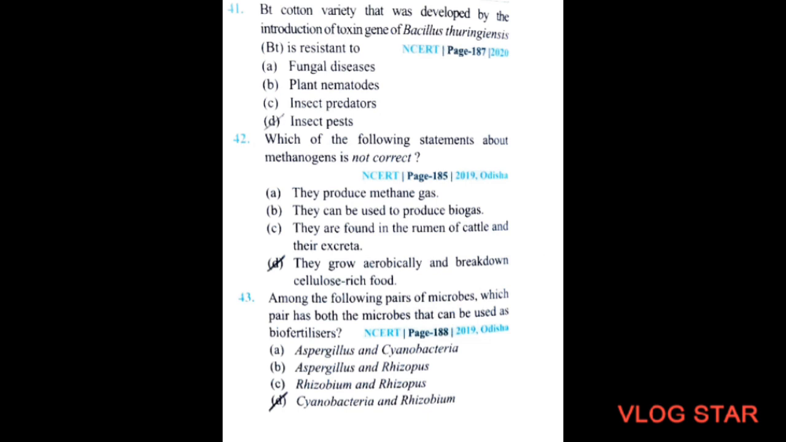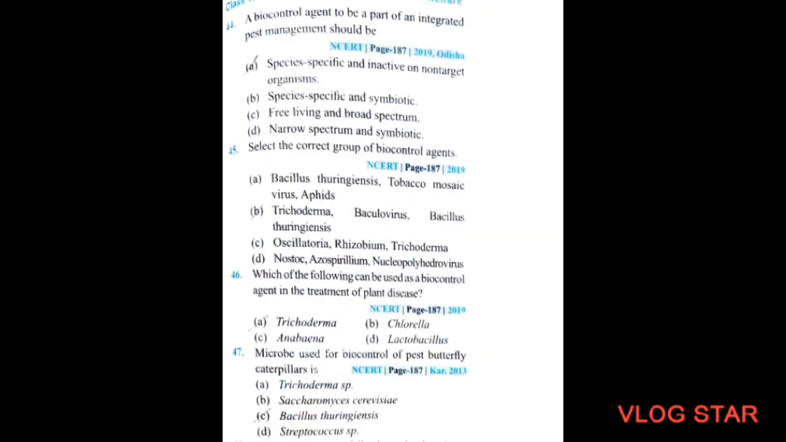Next question. Among the following pairs of microbes, which pair has both the microbes that can be used as biofertilizers? The options are A, Aspergillus and cyanobacteria. No. B, Aspergillus and Rhizopus. No. Option C, Rhizobium and Rhizopus. No. So these options are not correct. So the correct option will be option D, cyanobacteria and Rhizobium.